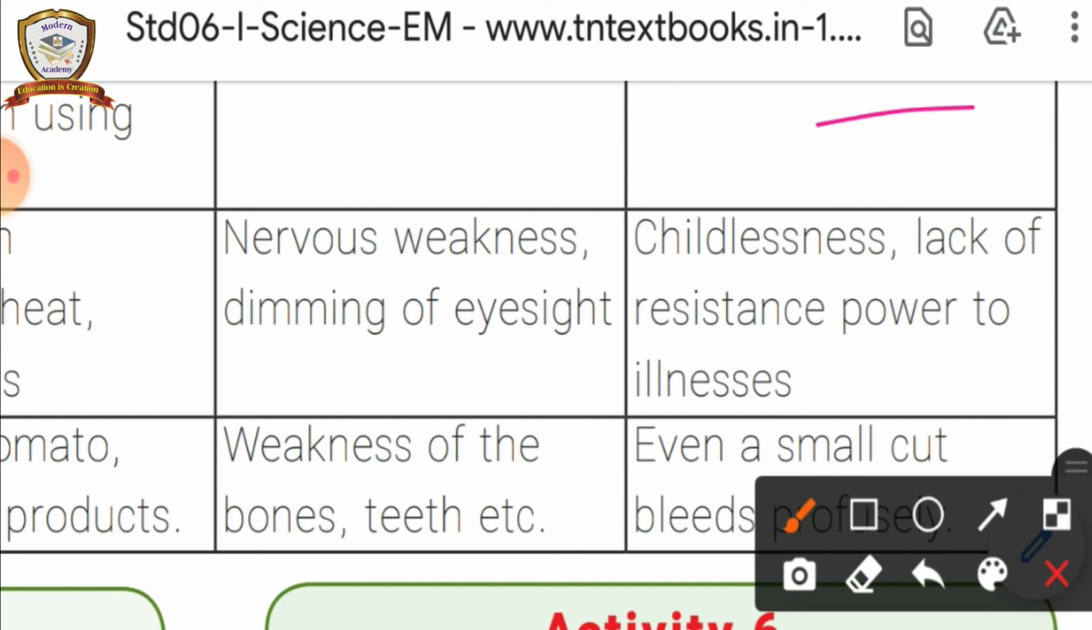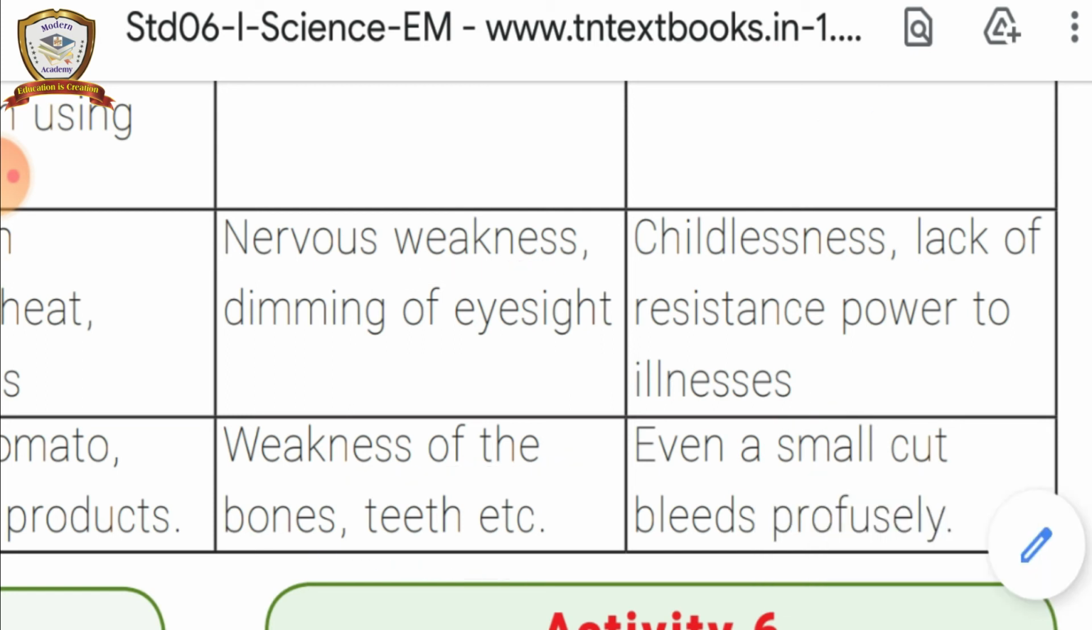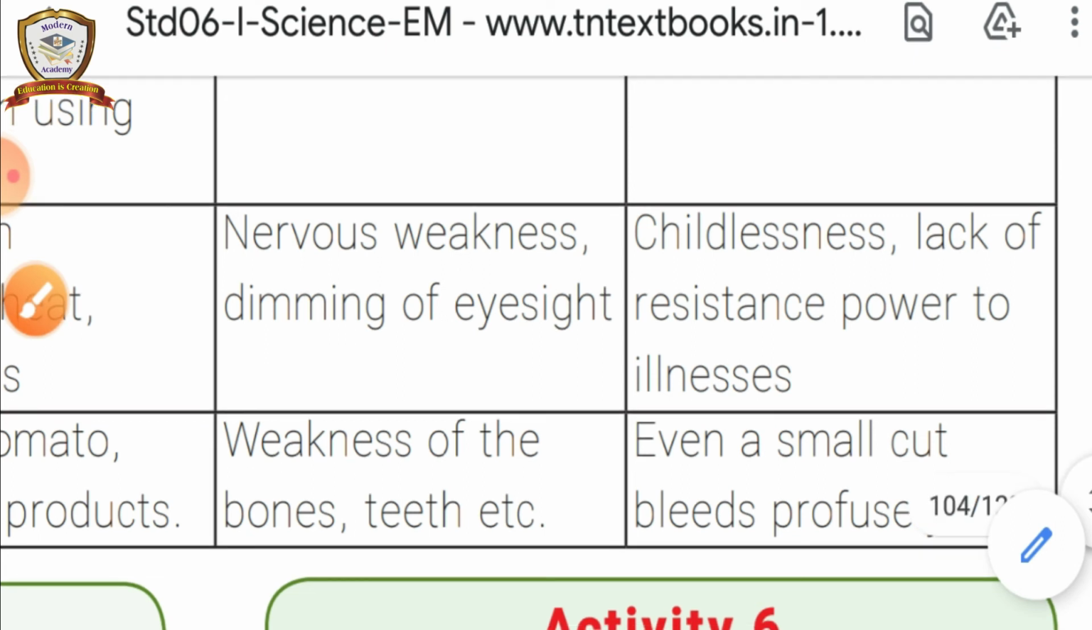Vitamin E, nervous weakness, dimming of eyesight is the disease, and childlessness, lack of resistance power to illness are the symptoms. Vitamin K, weakness of the bones and teeth, and the symptom is even a small cut bleeds profusely.